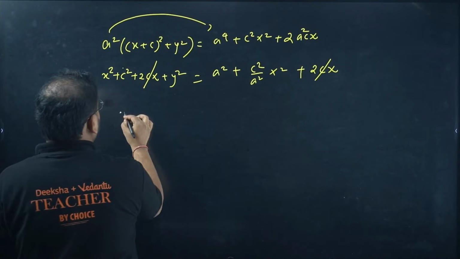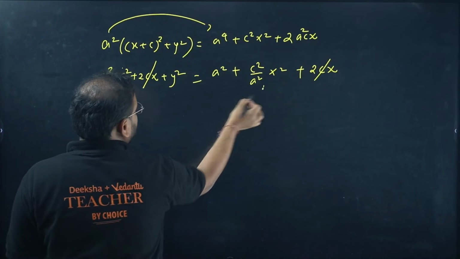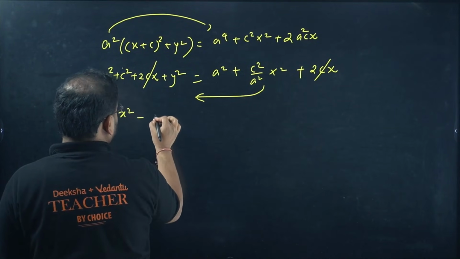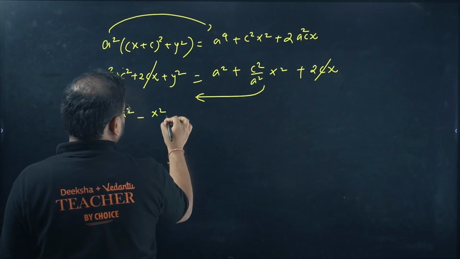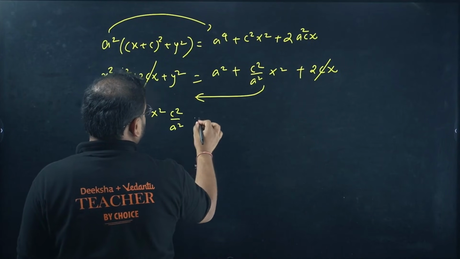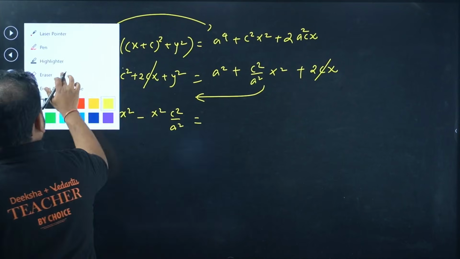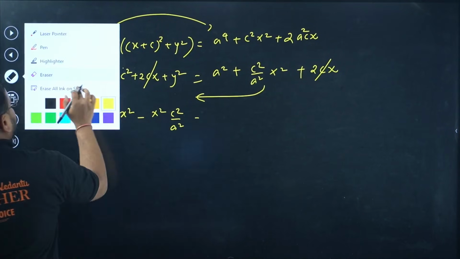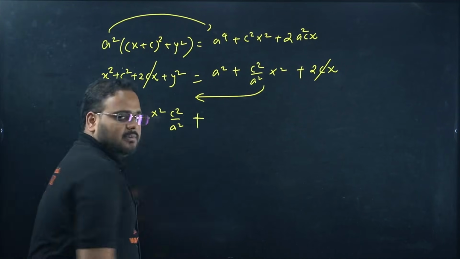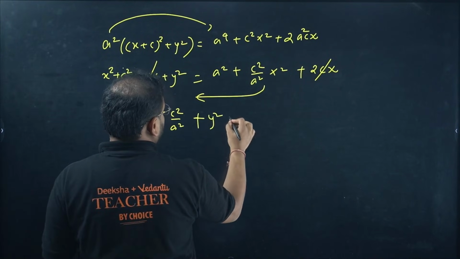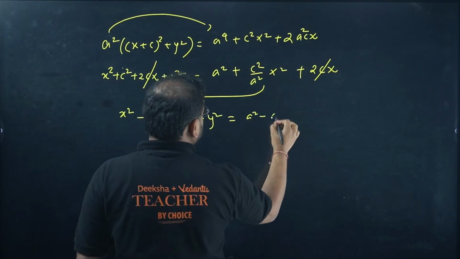Now what is there? We have x². This thing can be moved on this side. Minus x²c²/a² equals, what do we have? It is a tiny bit calculative, of course. We have to be a little patient about that. We have y² over here and we have this as a² − c².